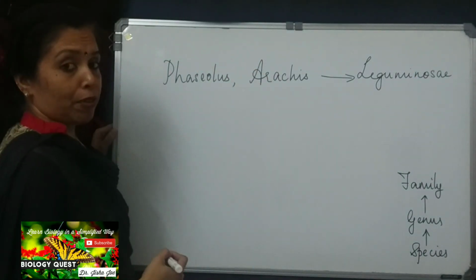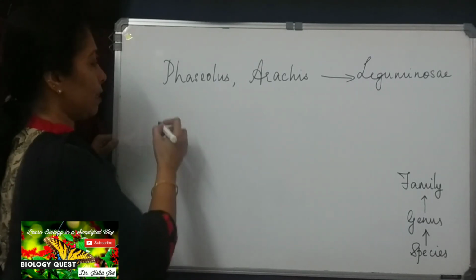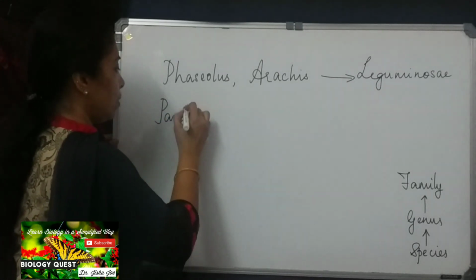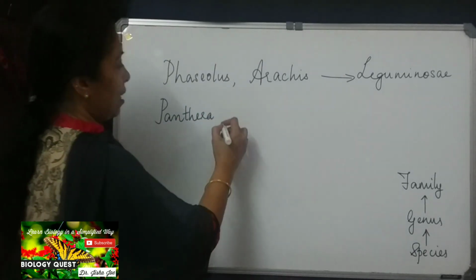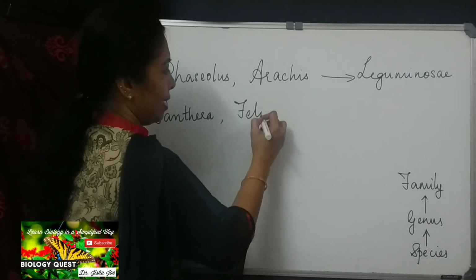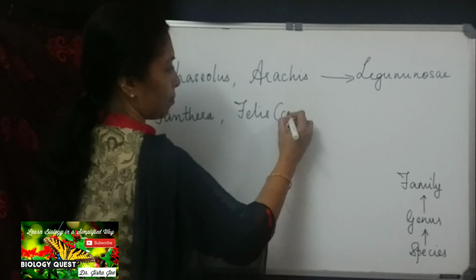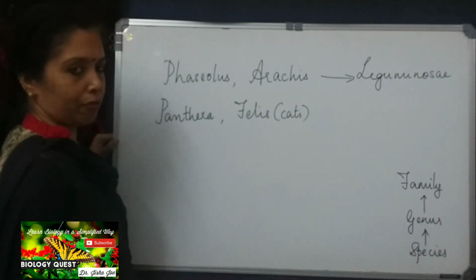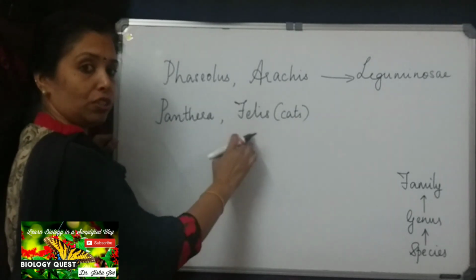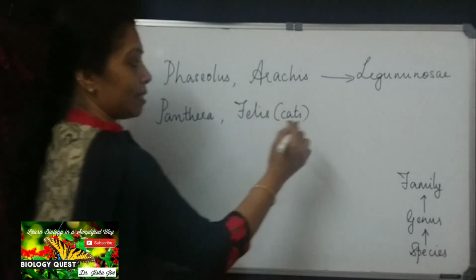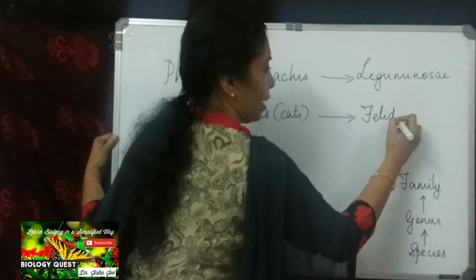Now, an example from the animal kingdom: we have seen the genus Panthera, and another genus Felis. Felis is the genus to which cats belong. So Panthera and Felis are two different genera coming under the same family, Felidae.